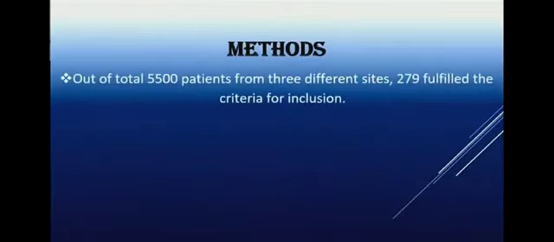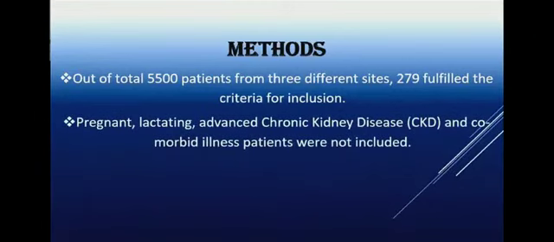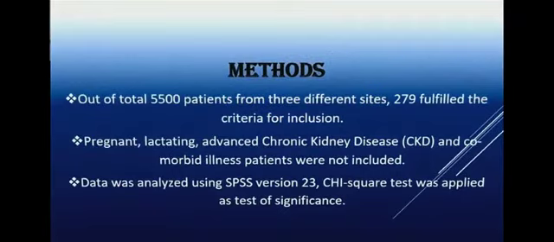The materials and methodology of our study: we collected data from 5,500 patients from 3 different sites, and out of these patients, only 279 fulfilled the criteria for inclusion. Pregnant, lactating women, advanced chronic kidney disease, and comorbidly ill patients were excluded from our study. Data was analyzed using SPSS version 23, and chi-square test was applied as a test of significance.